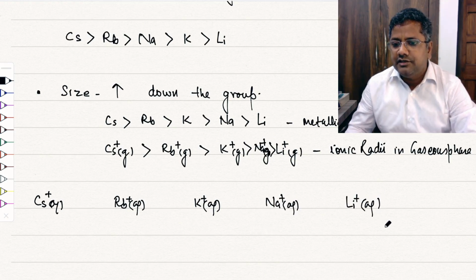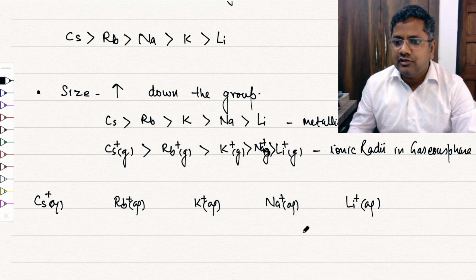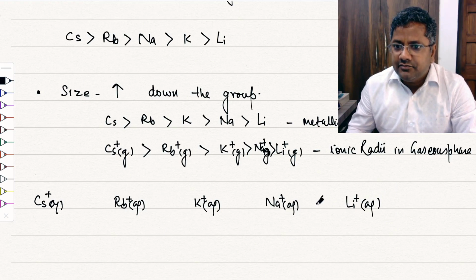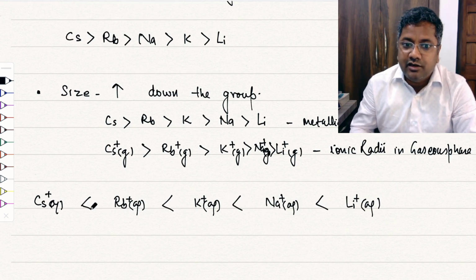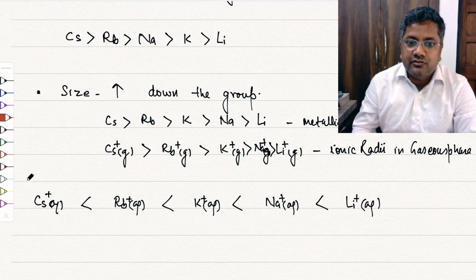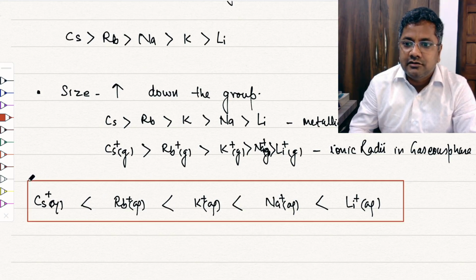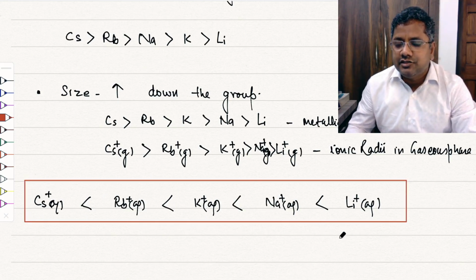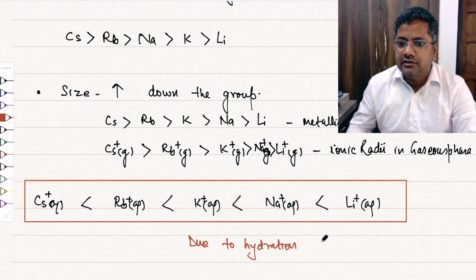So if you consider the size in aqueous medium, the size of this is maximum. This is a very, very important point, and all of you should note it down. This is due to hydration of ions.